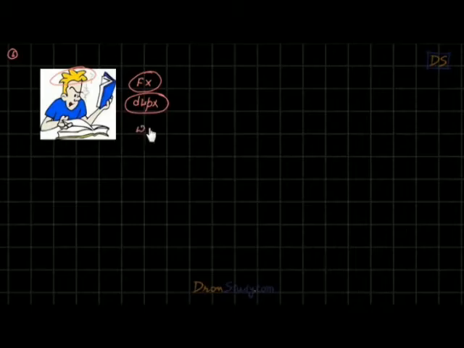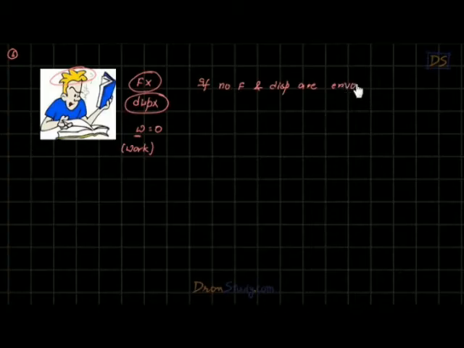So in this case, work done will simply be zero. Sometimes work is denoted by just W. So we can write down, if no force and displacement are involved in a situation, work is zero. If we have a situation in which there is no force, no displacement, work done is simply zero. Very simple.